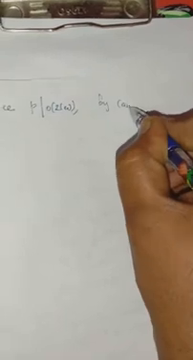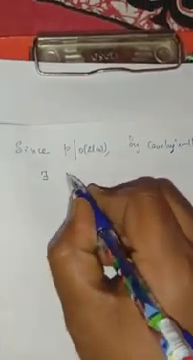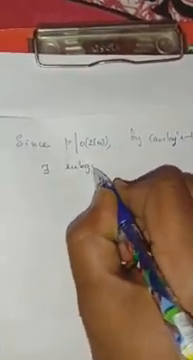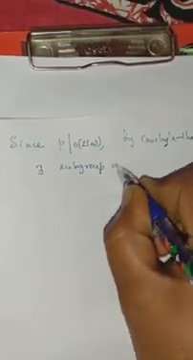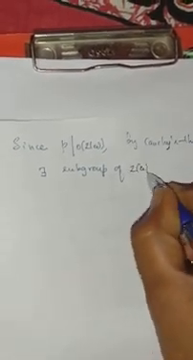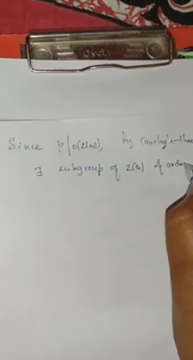Now since p divides the order of Z(G), by Cauchy's theorem there exists a subgroup of the center of the group G of order p. So this is by Cauchy's theorem.